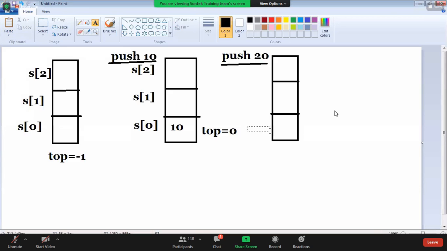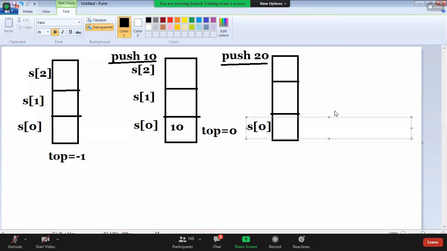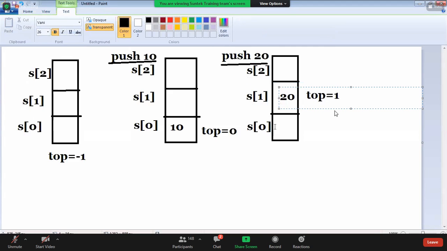This is S of 0, S of 1 and this is S of 2. First element is there. If you try to insert that element, top value raised by 1. What is top now? Top is 1. That element is stored in S of top. The 20 will be stored here, guys. Already this is 10. 10 inserted, 20 also inserted.